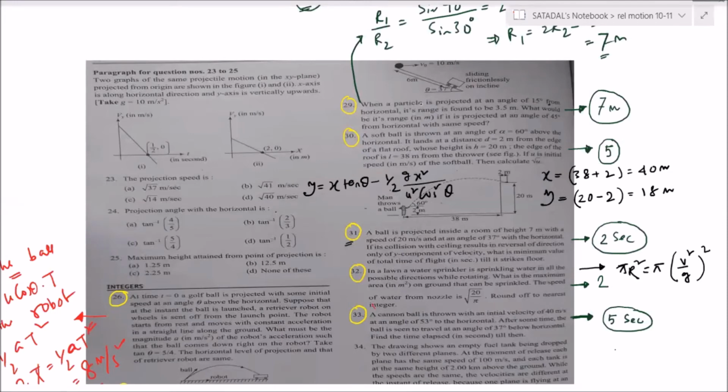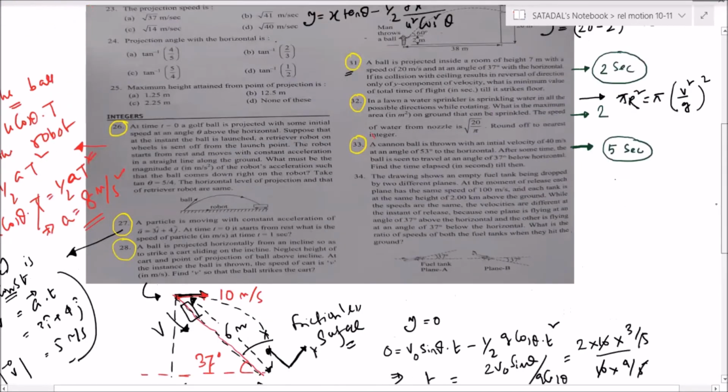Shrutik? Sir, discuss 33, sir. I'm coming. Okay. So next, let us come to 33. So the 33 diagram is like this.